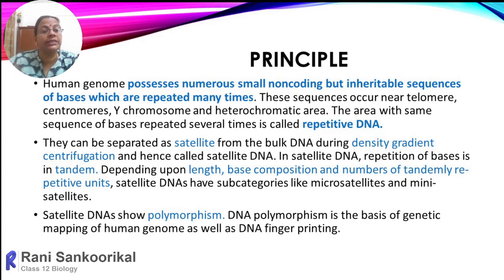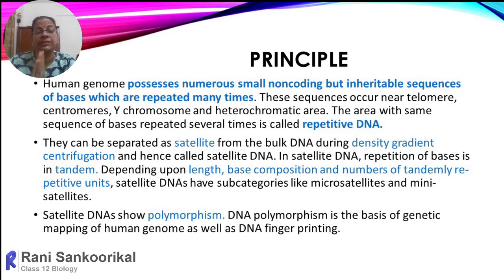When we add the DNA fragments to different gradients of density solution, the fragments with more repeated sequences accumulate in a separate zone, as a bulk genome, and the coding sequences are separated out. So very easily we can separate the repeating or satellite DNA.